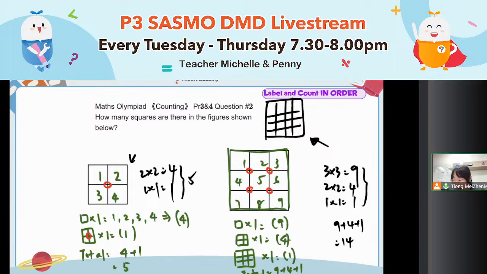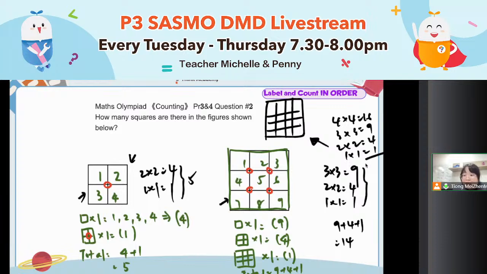Yes, I see the correct answer. Good job. 30 is the correct answer. Why is it 30? Find the pattern here. When the largest square is a 2 by 2, you just do 2 by 2 plus 1 times 1. When the largest square is a 3 times 3, it's 3 times 3 plus 2 times 2 plus 1 times 1. Yes, Aiman, well done. When the largest square is 4 times 4, is 4 times 4, 16, 3 times 3, 9, 2 times 2, 4, and 1 times 1 equals to 1.